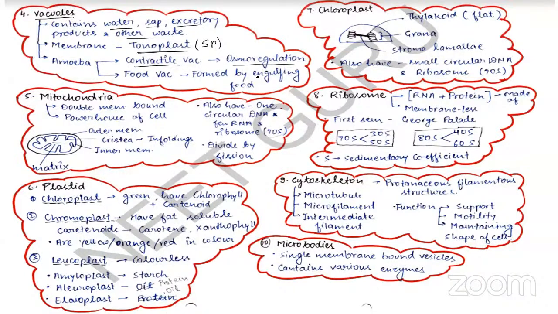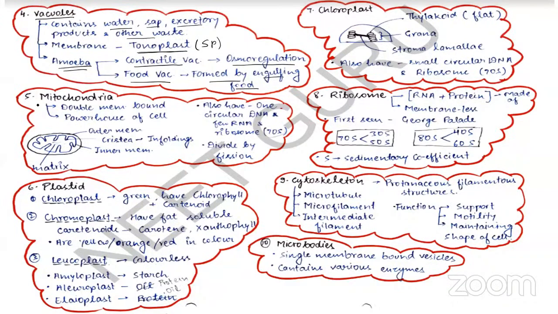Okay, to maintain the level of water: if the cell requires water, then endosmosis can take place, and if a high amount of water is present in the cell, then extra water can be moved out of the cell. So the osmotic balance of the cell is maintained by your contractile vacuole. Similarly, there's a food vacuole, which is formed by engulfing food. It is found in amoeba, right?